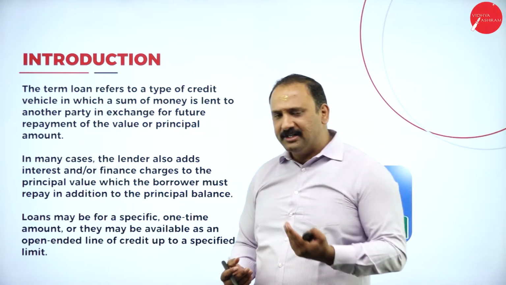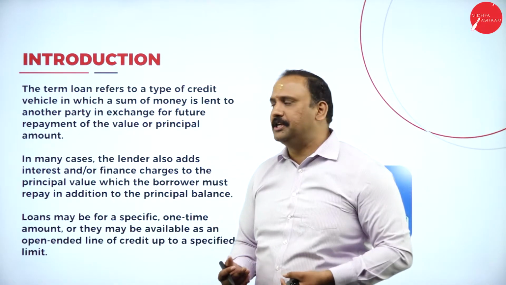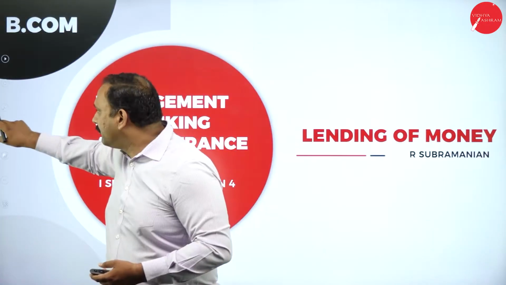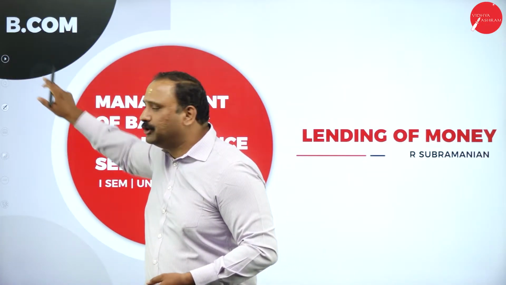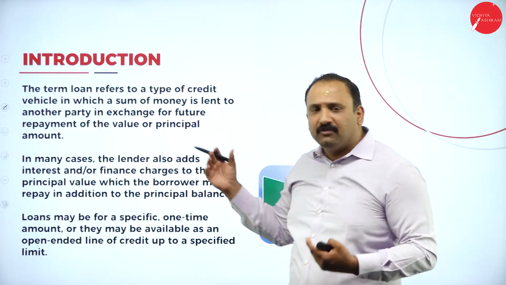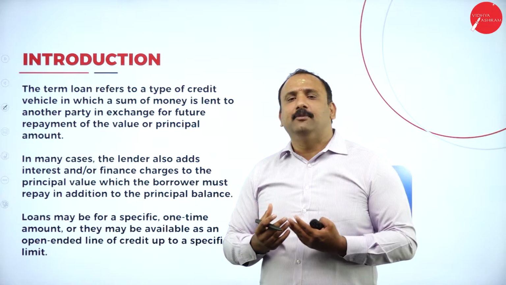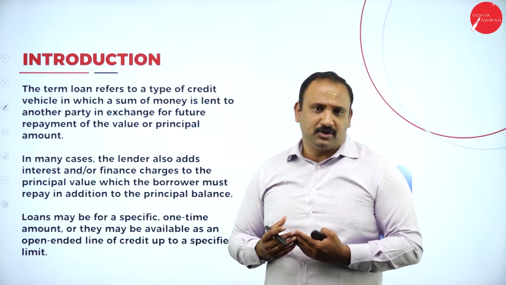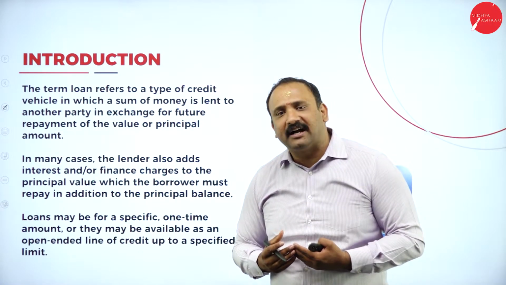Let's try to understand what the terminologies are here. The term loan refers to a type of factor that comes into the picture in terms of understanding a particular time or a particular year under which they have to repay back. So this is a very interesting factor here.